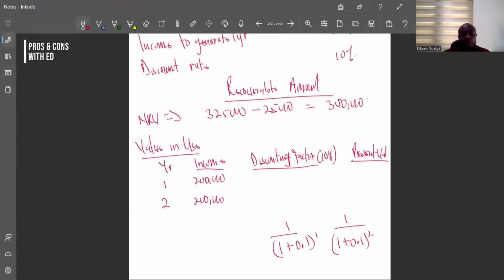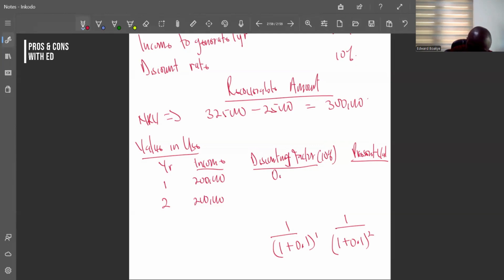But for better understanding, let us deal with it one by one. So the first one is giving us the discounting factor: 1 divided by 1.1 raised to the power 1, which gives us 0.9090. So 0.909. Let's use 3 decimal places.